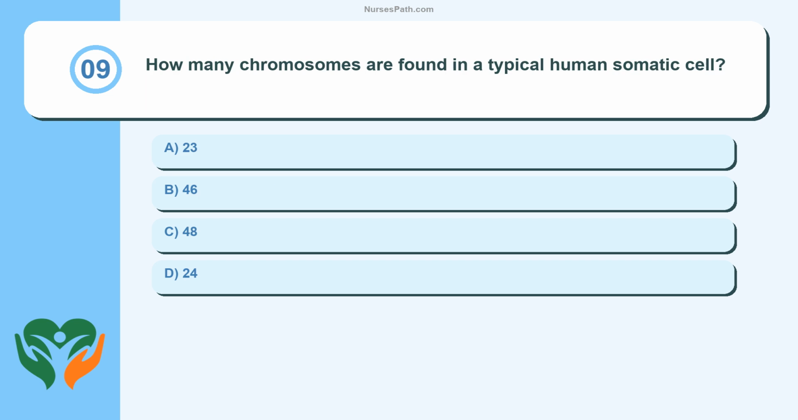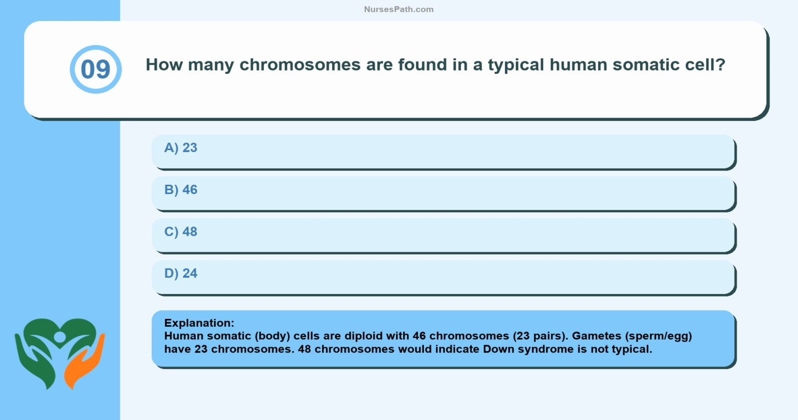Question 9. How many chromosomes are found in a typical human somatic cell? 23, 46, 48, 24. Human somatic, body, cells are diploid with 46 chromosomes, 23 pairs. Gametes, sperm and egg, have 23 chromosomes. 48 chromosomes would indicate Down syndrome is not typical.